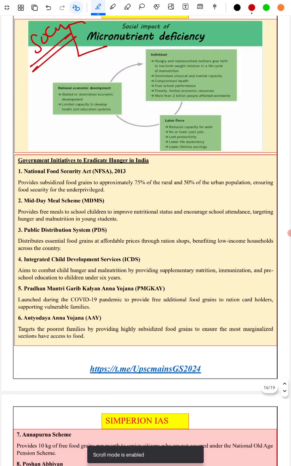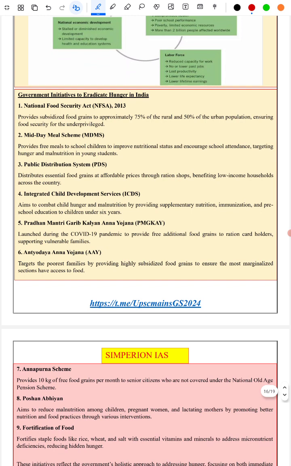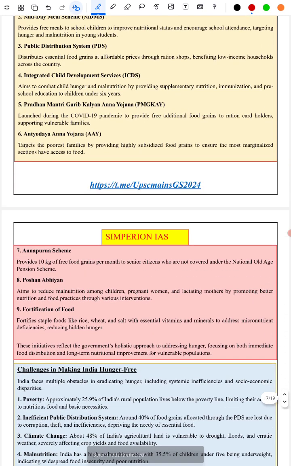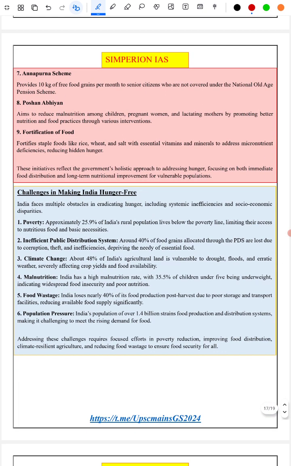Next, we have covered government schemes that deal with eradicating hunger from India. We are given all the schemes, Poshan Abhiyan, etc. We are given 9 schemes. Next, what are the challenges in making India hunger free?